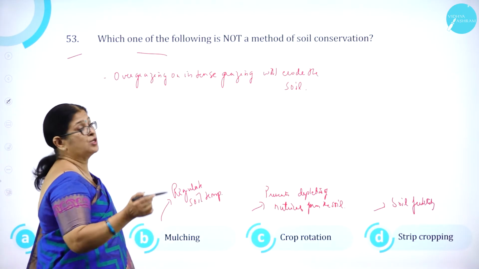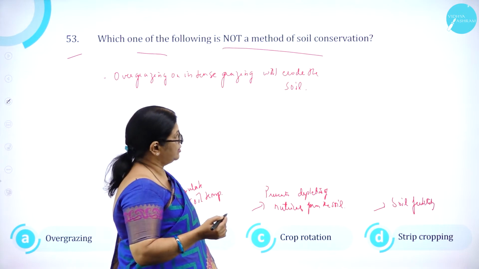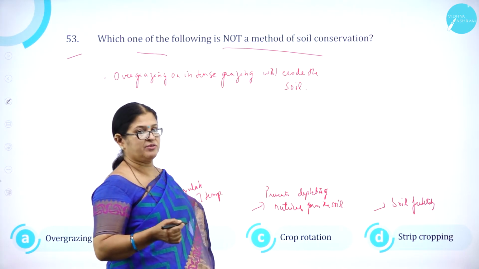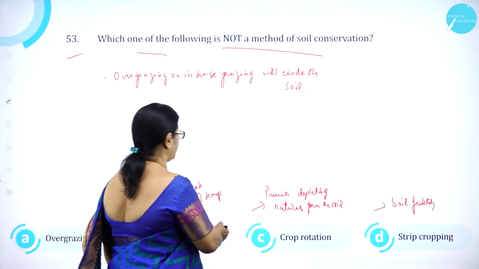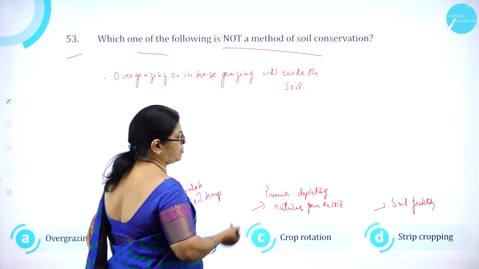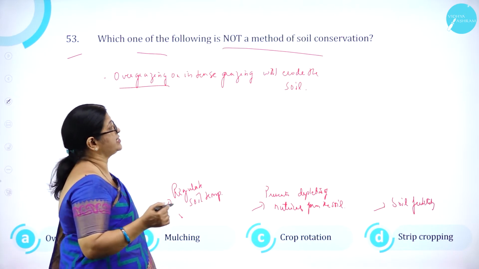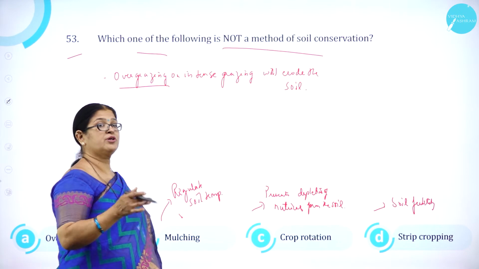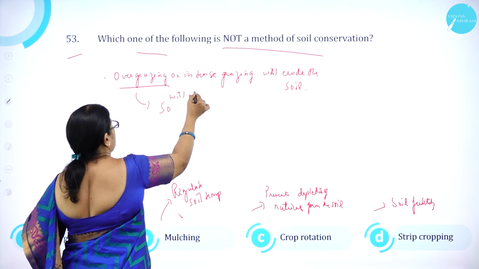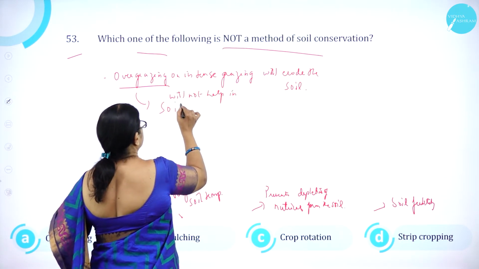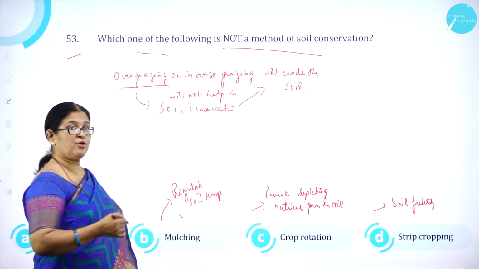Which one of the following is not a method of soil conservation? Preserving the soil from depleting is called soil conservation. So, option A, overgrazing. Option B, mulching. Option C, crop rotation. And option D, strip cropping. I think all of us know overgrazing or intense grazing will erode the soil. It is not going to conserve the soil. So, overgrazing will not help in soil conservation. Instead, it will erode the soil.